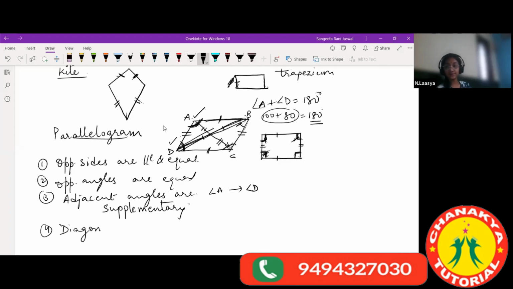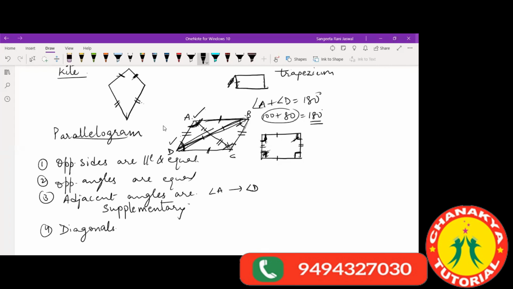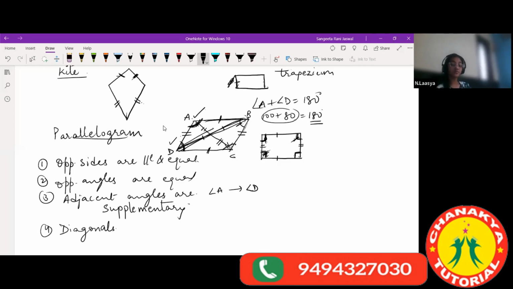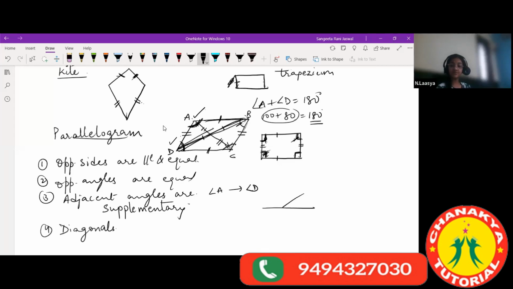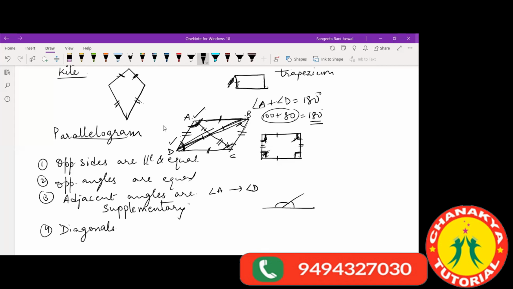Could you explain supplementary again, ma'am? Supplementary means when the sum of two angles is 180 degrees. We say the angles are supplementary; linear pair angles are supplementary. What do you mean by complementary angles? Complementary means when the sum of two angles is 90 degrees. So these two angles are complementary to each other. When we talk about supplementary, it means the sum of two angles is 180. So these two angles are supplementary to each other.